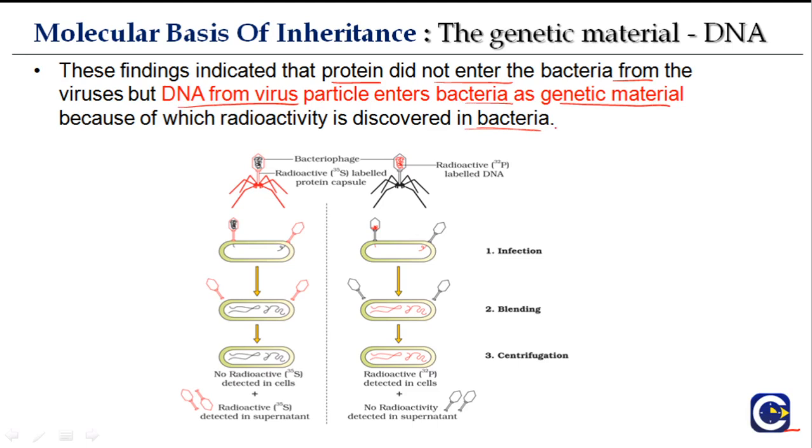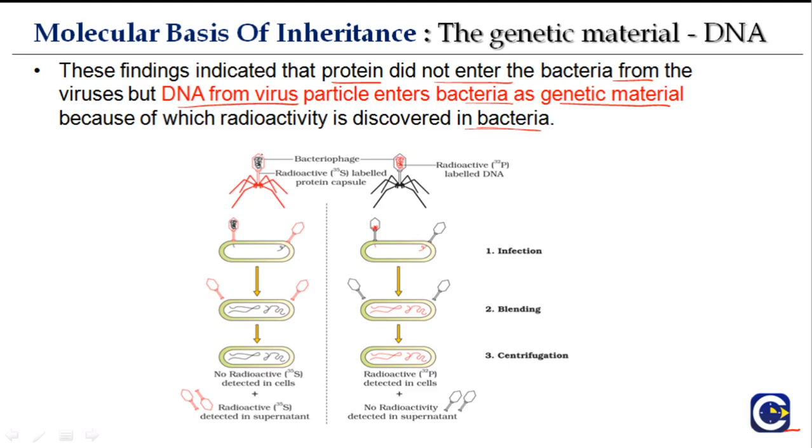Initially we said, what is a bacteriophage? A bacteriophage is a virus that enters the bacterial cell and then releases its genetic material inside the bacterial cell. The aim of this experiment was to find what the genetic material is. Today we know it is DNA, but at that time Hershey and Chase did not know it was DNA. That was the main purpose, you have to understand.